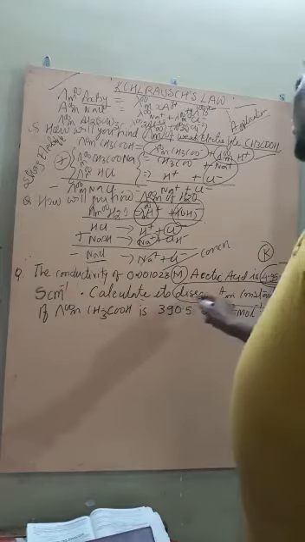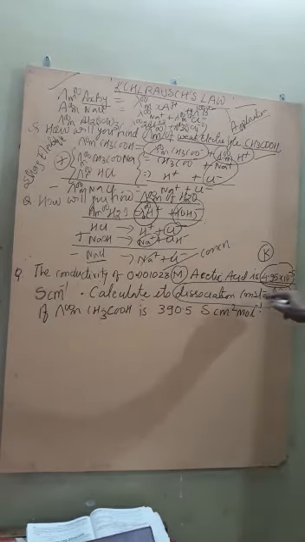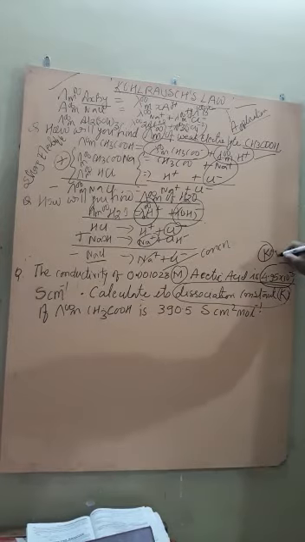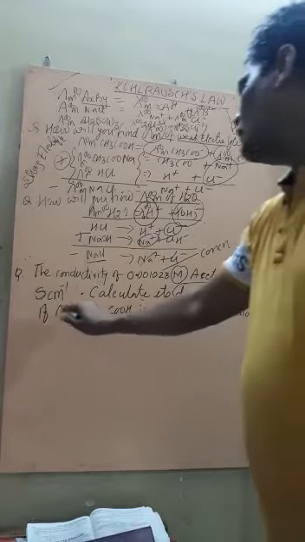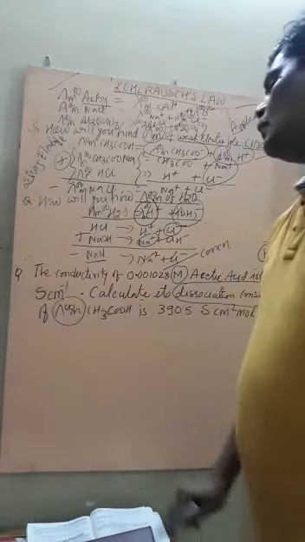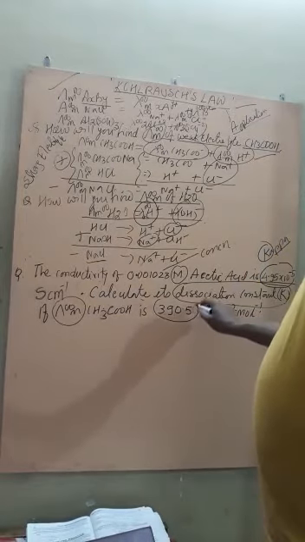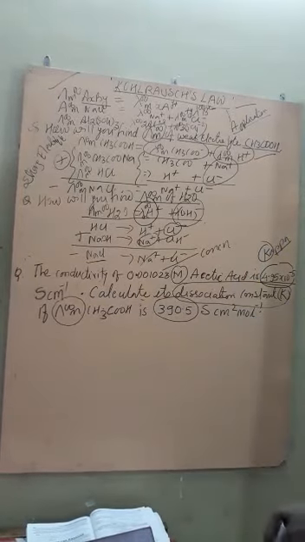Now we have to calculate the degree of dissociation and the dissociation constant K. The molar conductivity of acetic acid at infinite dilution is given here as 390.5 Siemens centimeter square per mole.